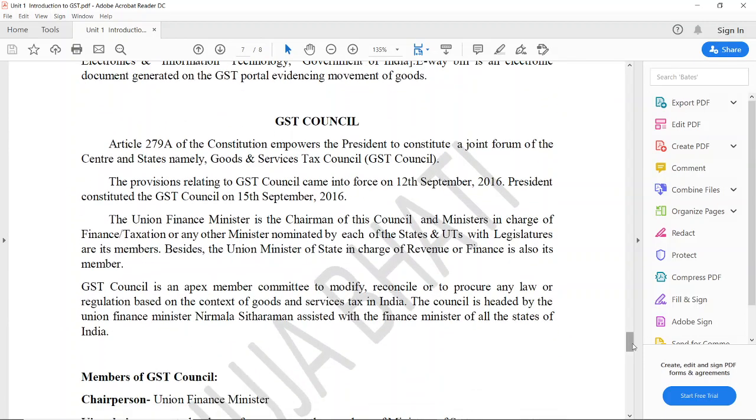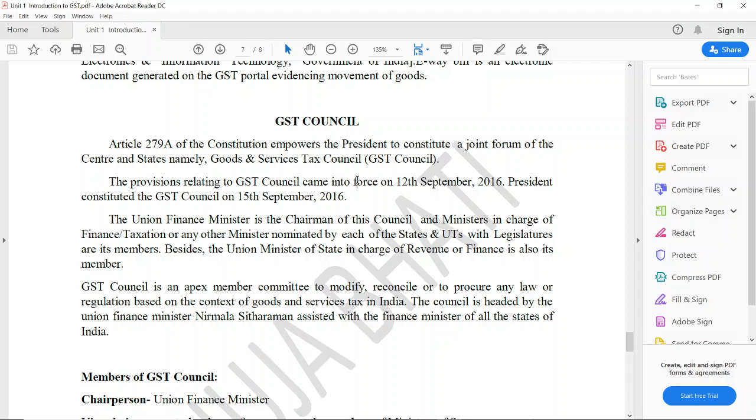Now next is the GST Council. What is the GST Council? If any recommendations, changes, or introduction of a new provision has to be made under GST, who has the authority to make them? So the government has set up a GST Council, which has been formed with certain members who take all the decisions related to GST, like any rectification, any new provision to be brought in, any amendments or changes.